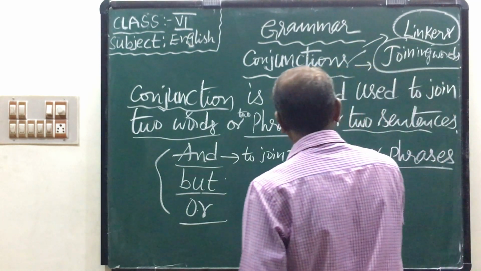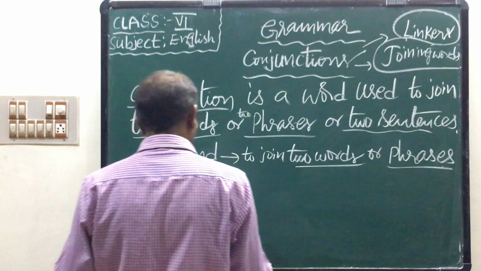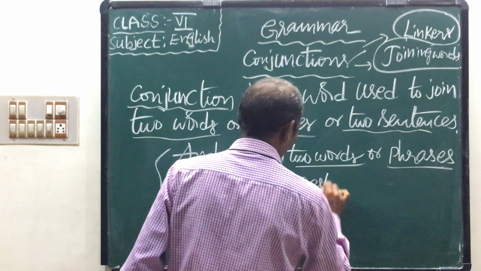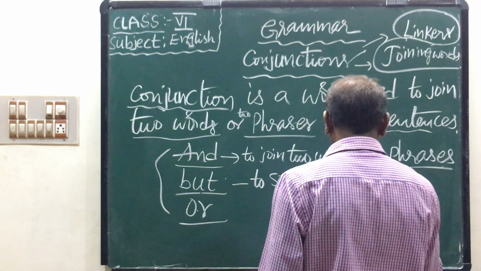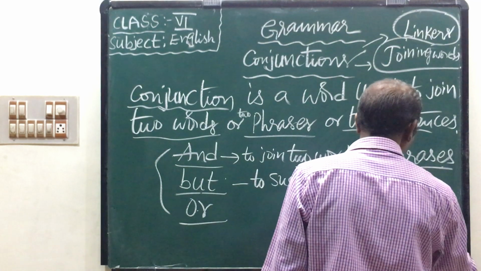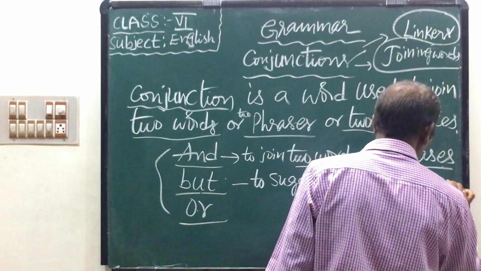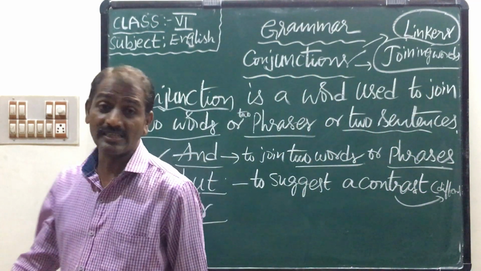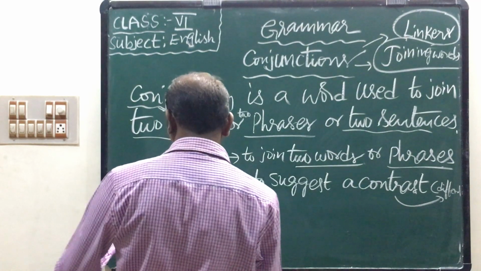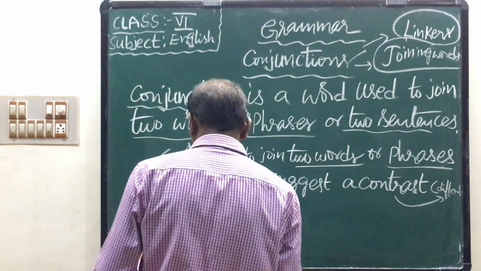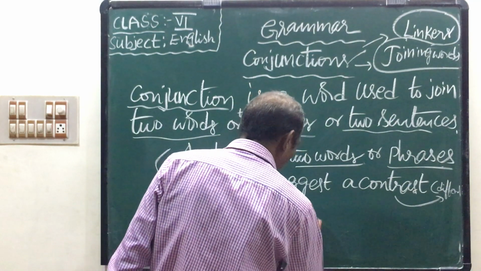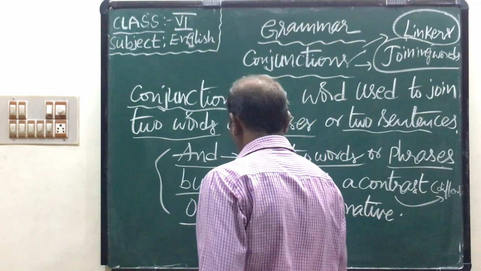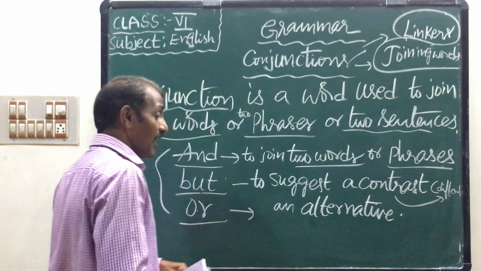"But" is used to suggest a contrast. Contrast means a difference. "Or" presents an alternative.